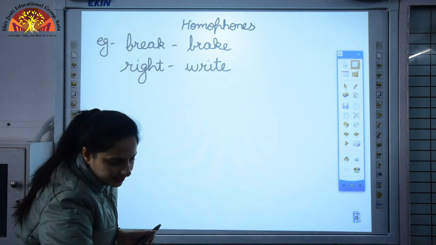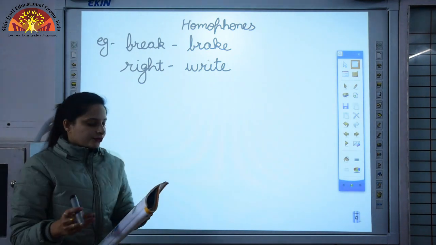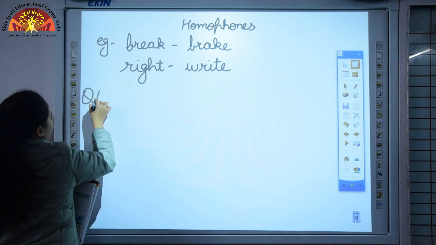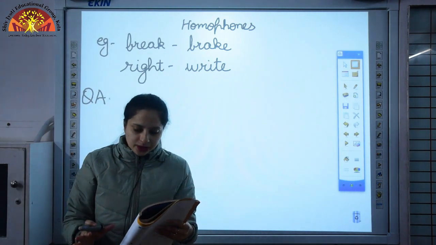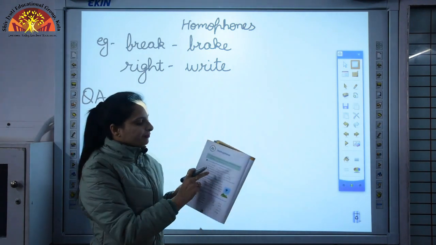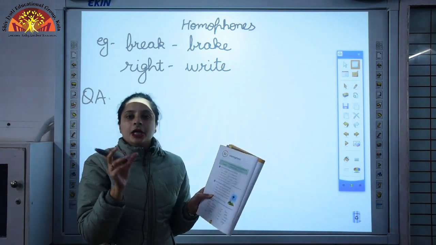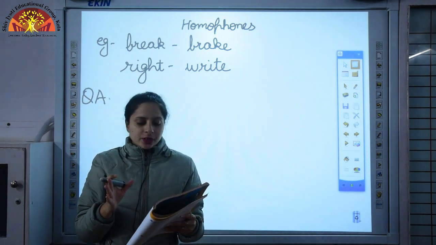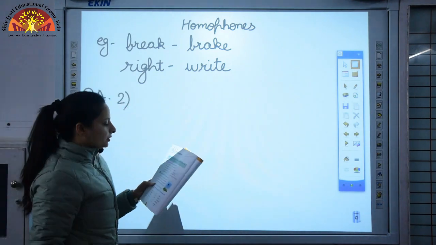Now I'll discuss some examples from the book. Question number A, if you see in your book, question number A. Fill in the blanks with correct words from the brackets. Here you have been given the blanks and you have been given the words in the bracket. You have to choose the correct word. I'll discuss the second example with you.